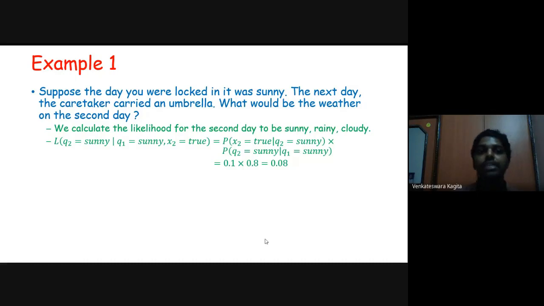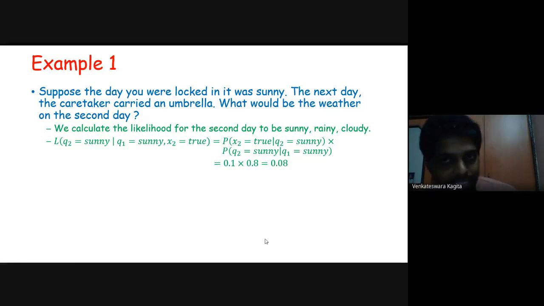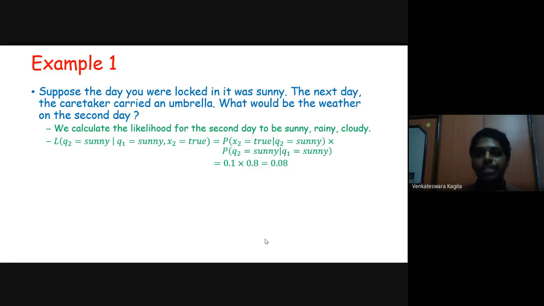So the likelihood that q2, the second day's weather, is sunny, given that we are already given that the day you were logged in, it was sunny. So the first day it was sunny. And you also know that on the second day, based on your observation about your caretaker, he carried an umbrella. So therefore x2 is true. Using the formulas from the previous slide, this is the probability of x2 equal to true given q2 equal to sunny, times the probability of q2 equal to sunny given q1 equal to sunny. Therefore it is 0.1 times 0.8, which is 0.08.